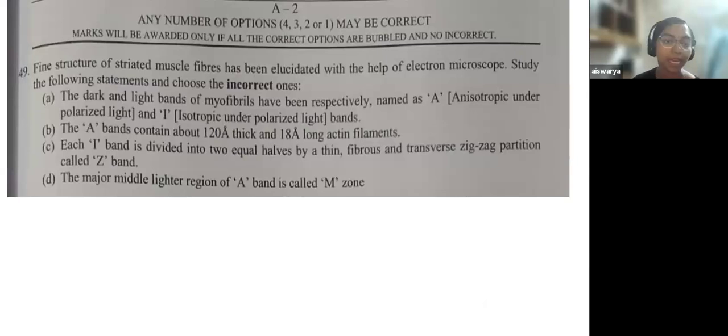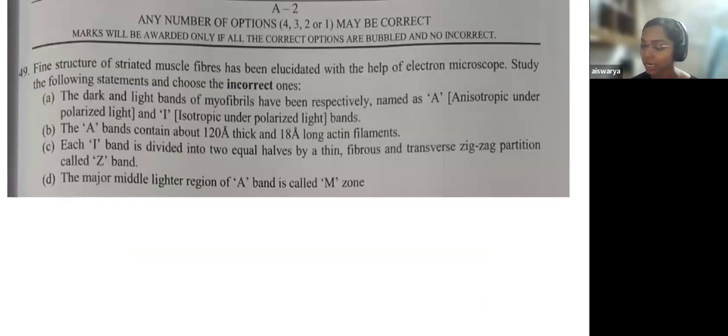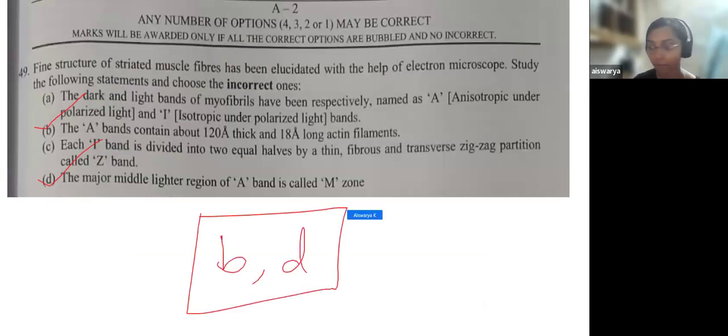Now, the major middle lighter region of A band is called M zone. Is it called M zone? See, it is called the H zone. So that brings you to the answer. The incorrect statements are B and D. So here the answer is B, comma D. This is the answer for this particular question 49.